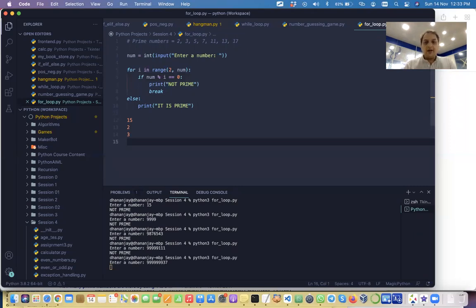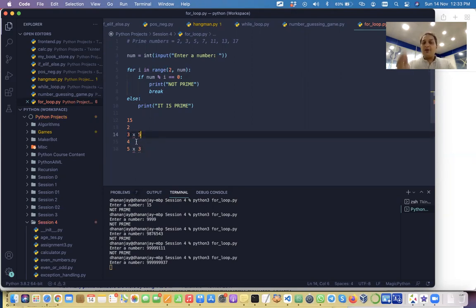It is not divisible by 4, and it is divisible by 5. But we don't have to check divisibility by 5 because that check has already been done here, since 15 is 5 into 3.